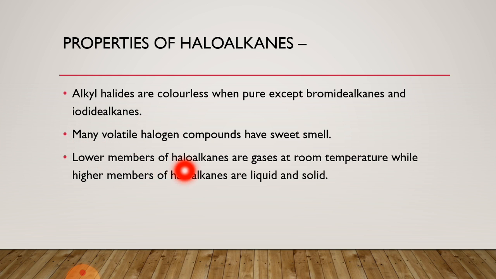Now next, lower members of haloalkanes are gases at room temperature, while higher members of haloalkanes are liquid and solid.